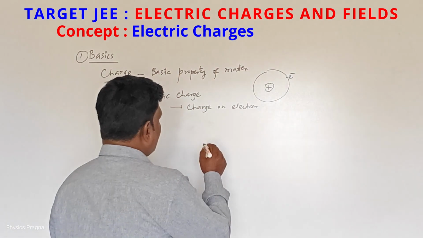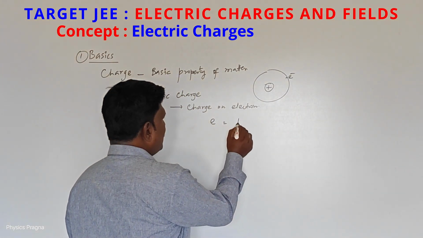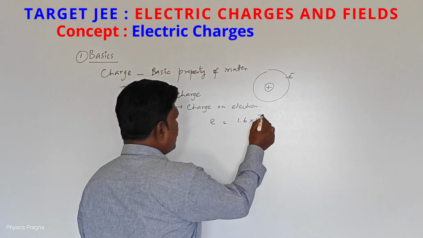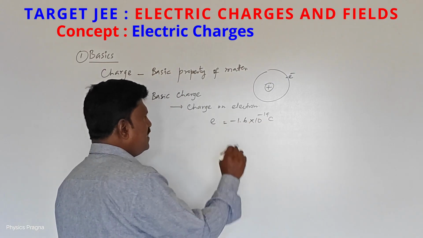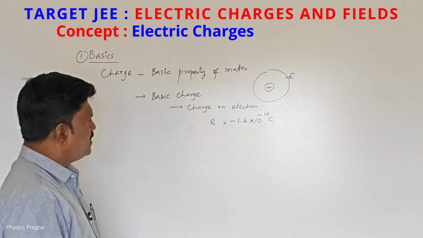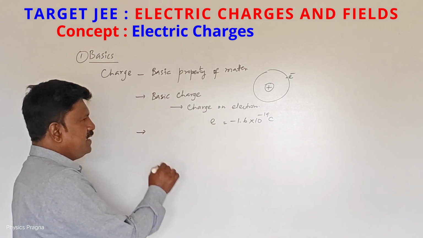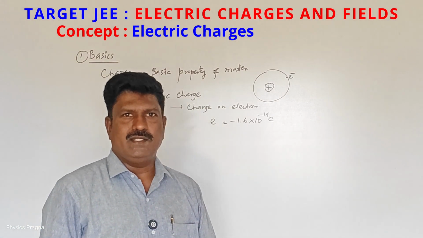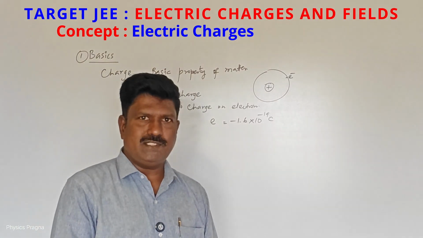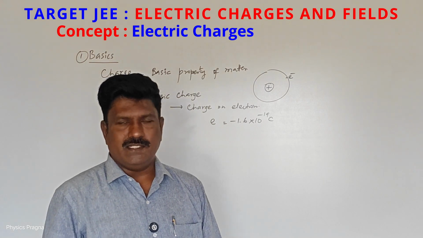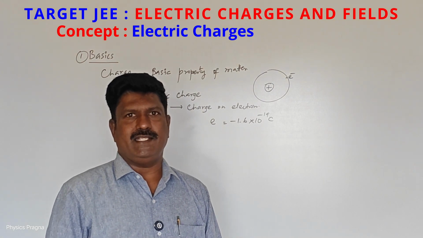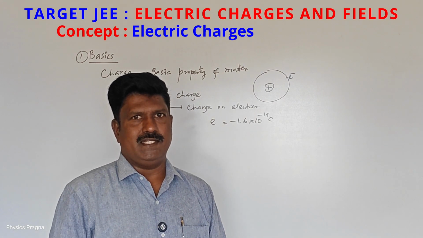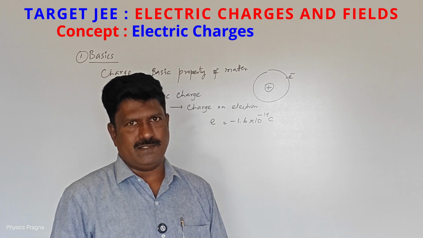What is the electron charge value? Electron charge value is 1.6 × 10^-19 coulombs of negative charge. Any charged body has two natures, the positive type and negative type. This is called the polarity nature.